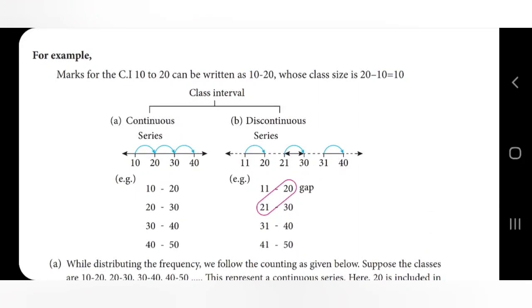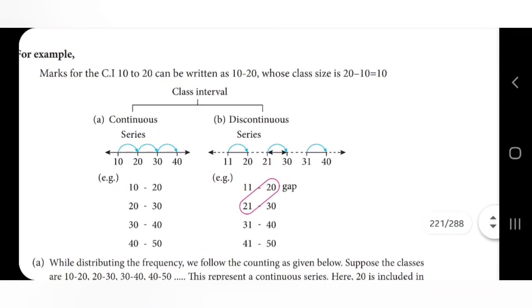Marks for the class interval 10 to 20 can be written as 10 to 20, whose class size is 20 minus 10, which is equal to 10. The class interval is what? 10. Totally 10 students, so for 10 to 20, we can consider 10 students.